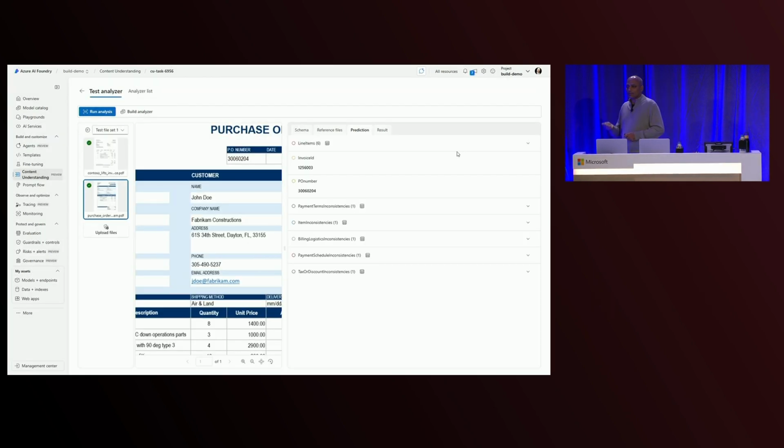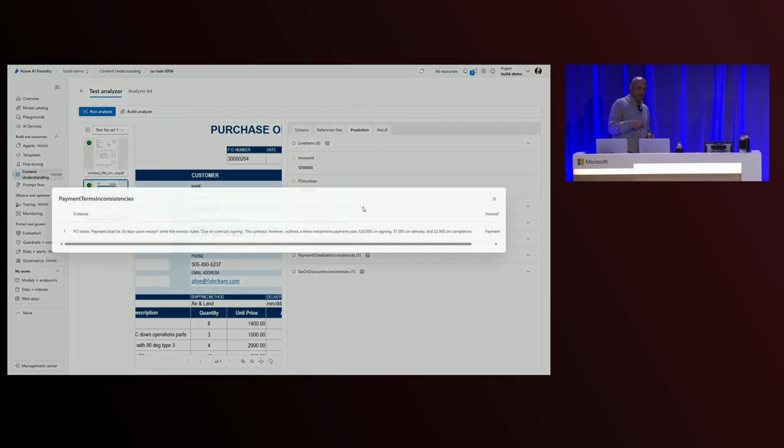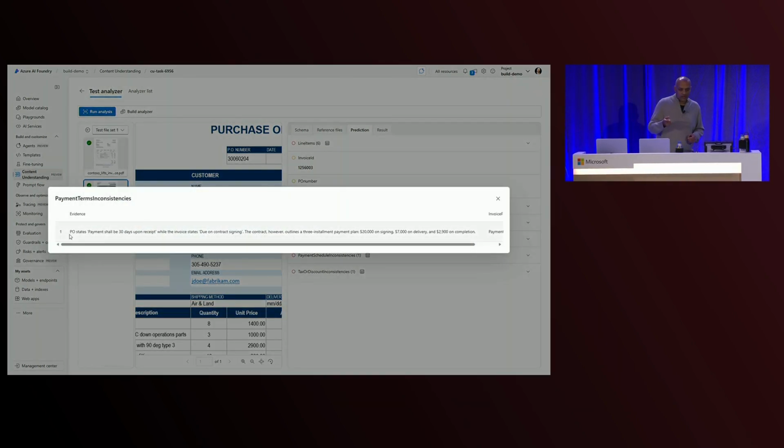Now, let's go look at the things that we just added in that were part of this specific request. So here you'll see that it's pointing at one particular risk, which is there is a 30-day net terms on the invoice, and if I look at this, it says it's due on signing on the contract. So essentially, there's a risk here where you might have to prepay or pay in advance of what you needed to.